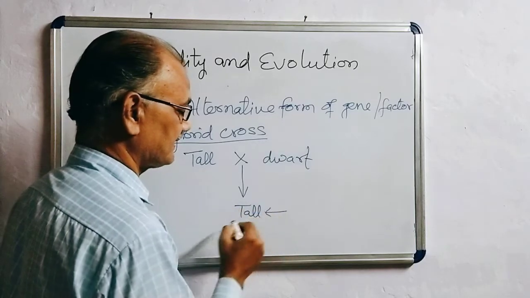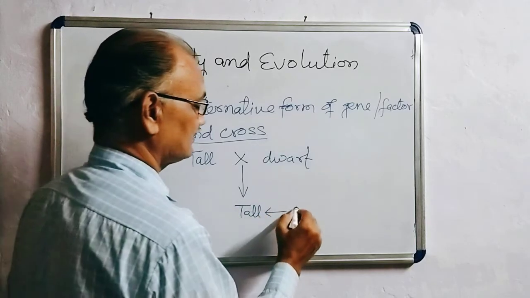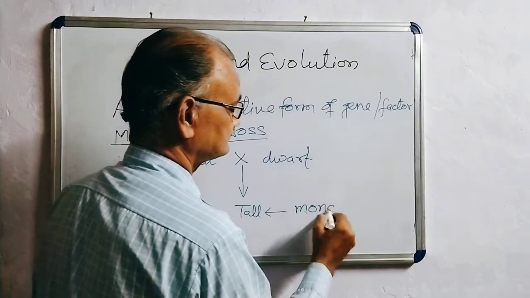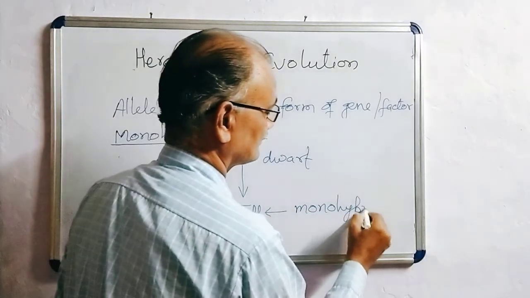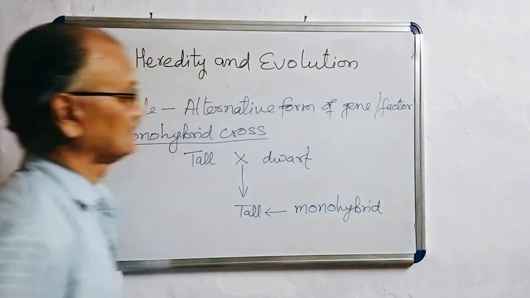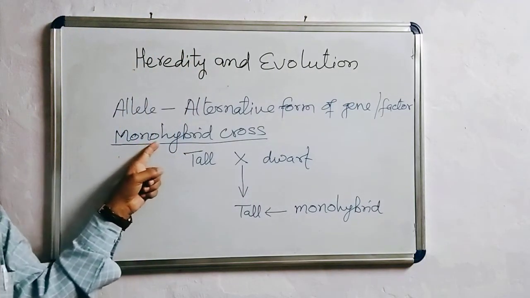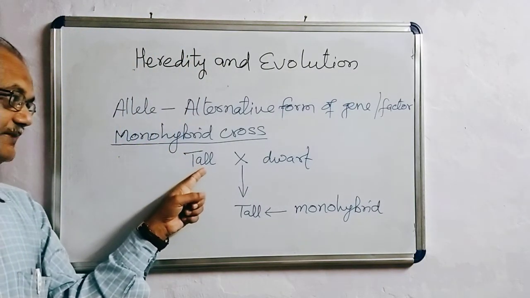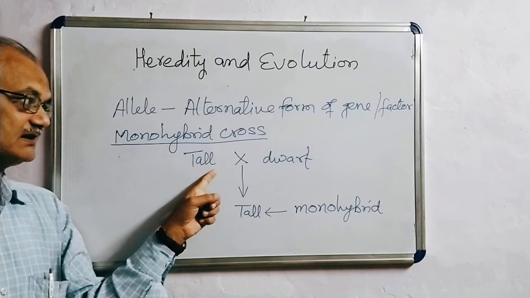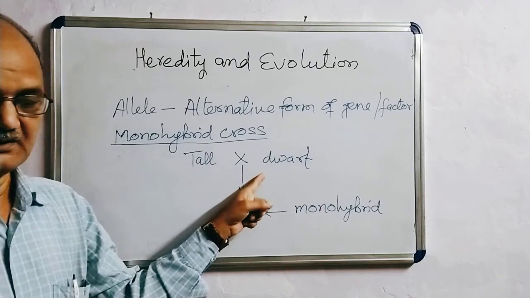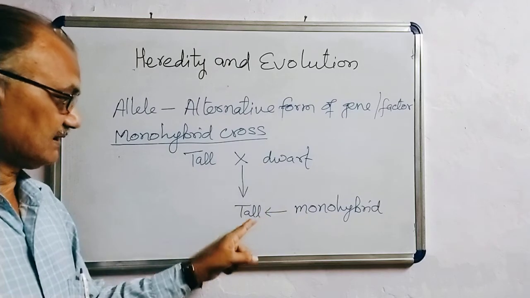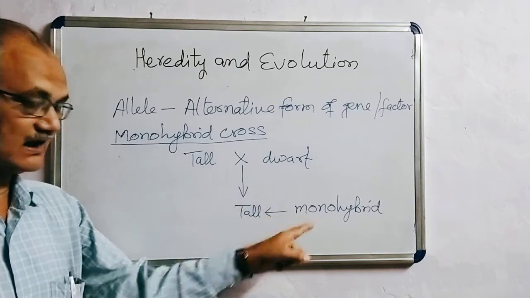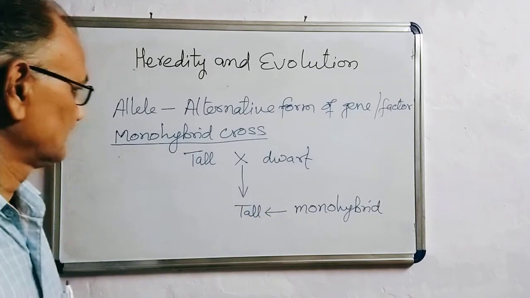Later on I will take why it is tall. So monohybrid cross is when the cross is performed between parents differing in a pair of contrasting traits, and the offspring are called monohybrid.